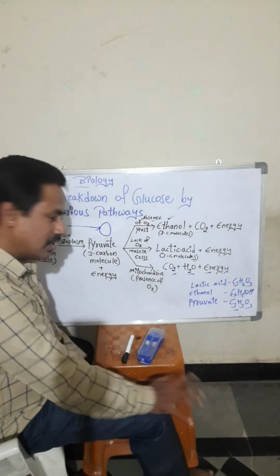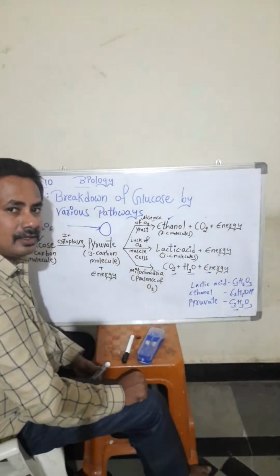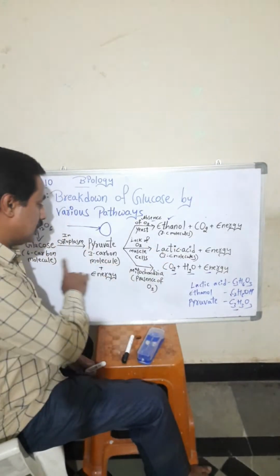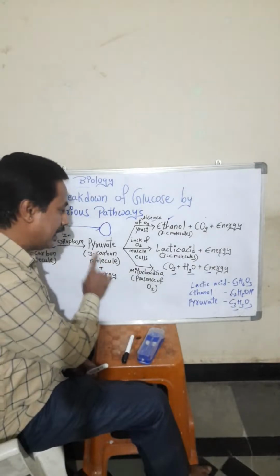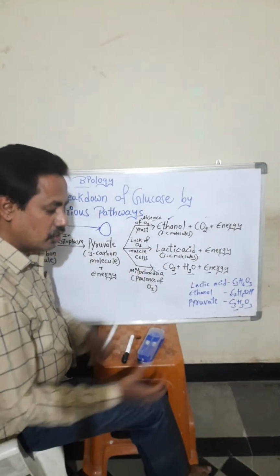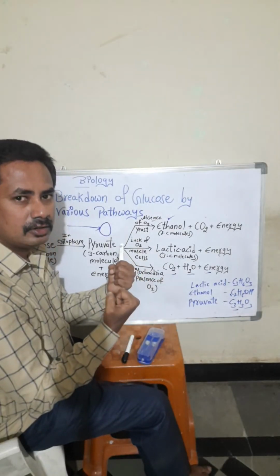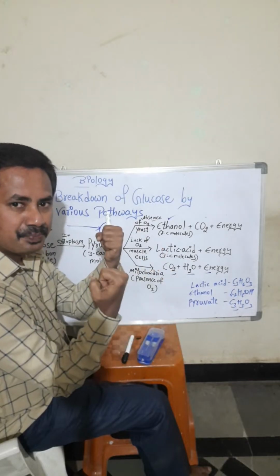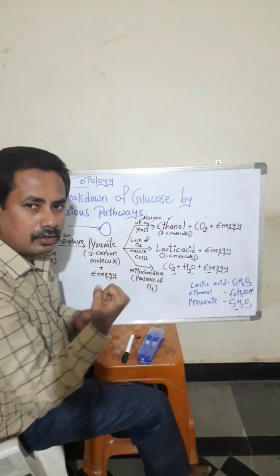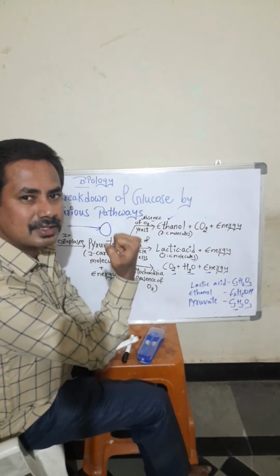Clear? So now in humans, again in the absence of oxygen, the glucose will break down into pyruvate. Again that pyruvate will break down in the lack of oxygen. Whenever we are lifting heavy objects, or whenever we are doing gym, at that time the oxygen supply is reduced, so we are getting pain and cramps in our muscles.